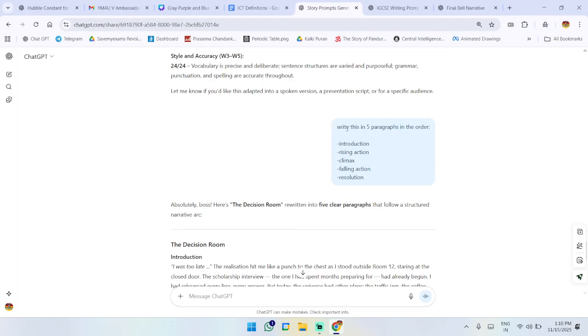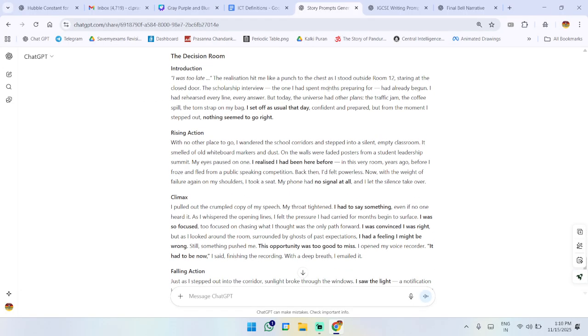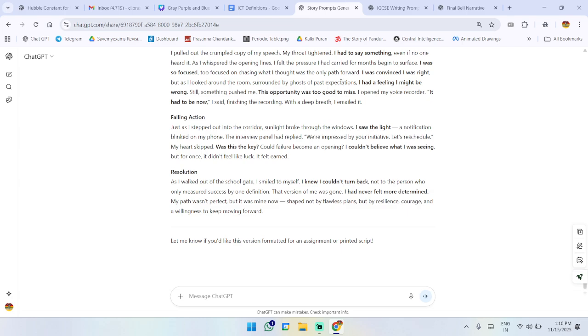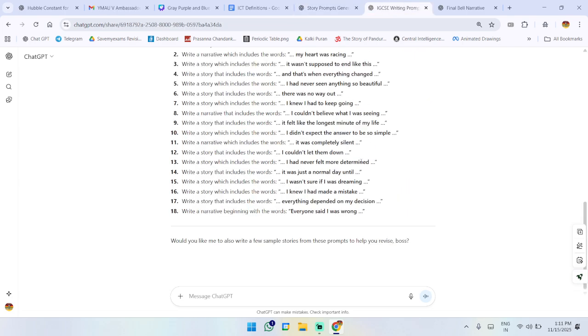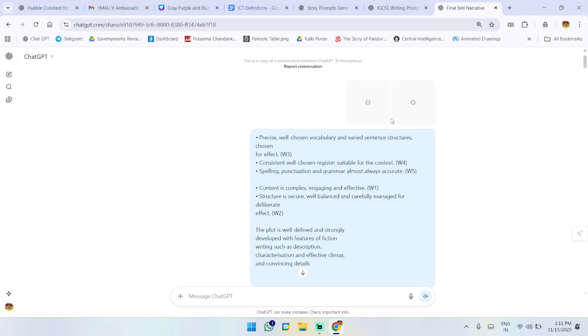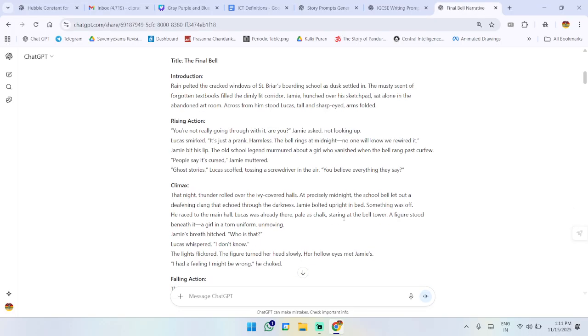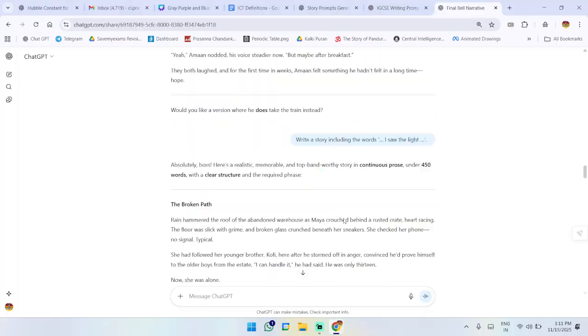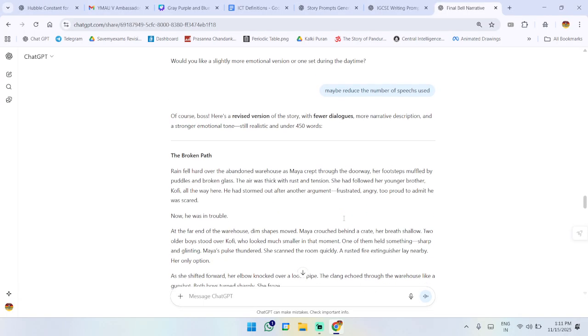Then I told it to write it in 5 paragraphs based on how I wanted it to be. Now this is just one of them. Then I did it a lot. I gave it the mark scheme, this is where the mark scheme was, and then I gave it everything, and it wrote a lot of these for me. So I read a lot of them.